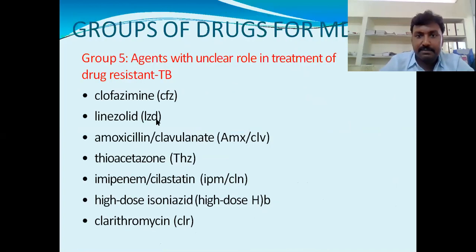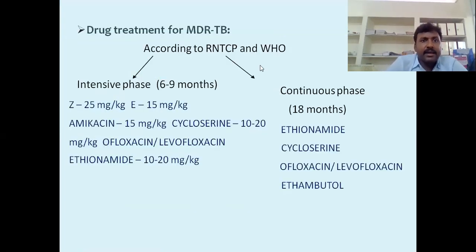That is the difference. Groups of drugs for multi-drug resistance include group 5 agents with unclear role in the treatment of drug-resistant tuberculosis. So this combination also gets resistance. What precautions do we have to take, and how can we manage this? This is the entire management. If the tuberculosis patient gets resistance to these combinations, how can you manage?